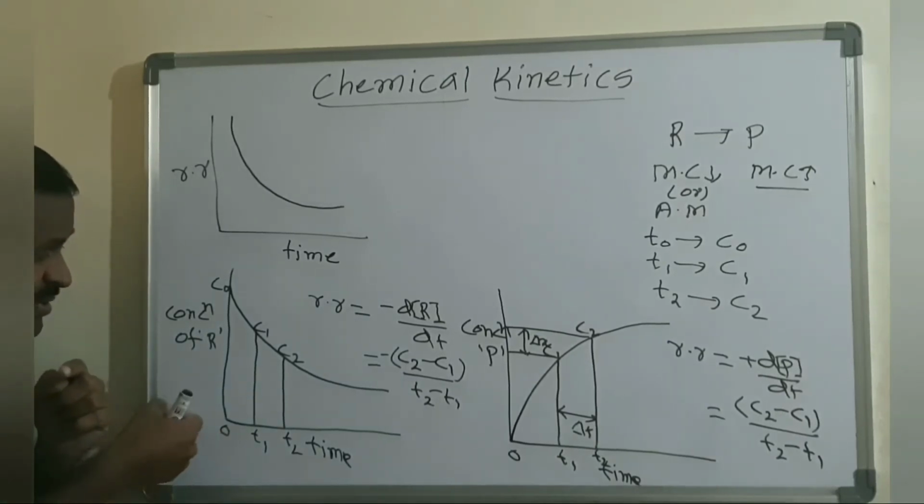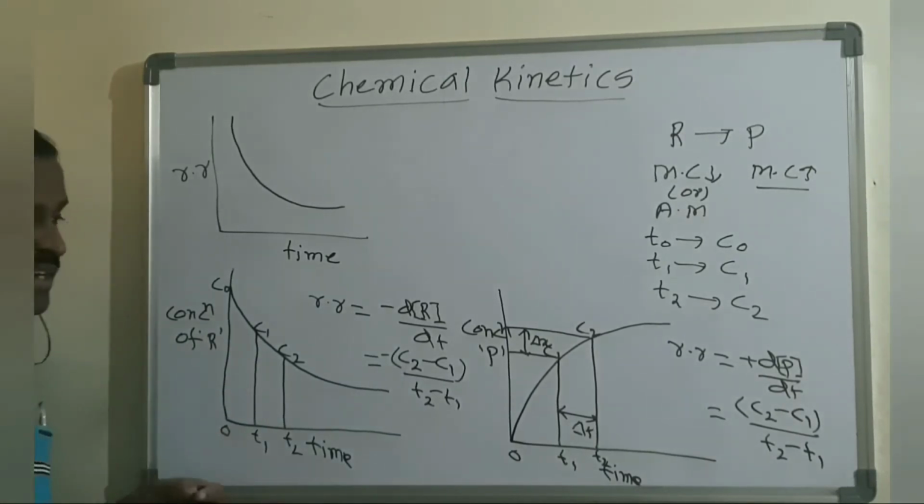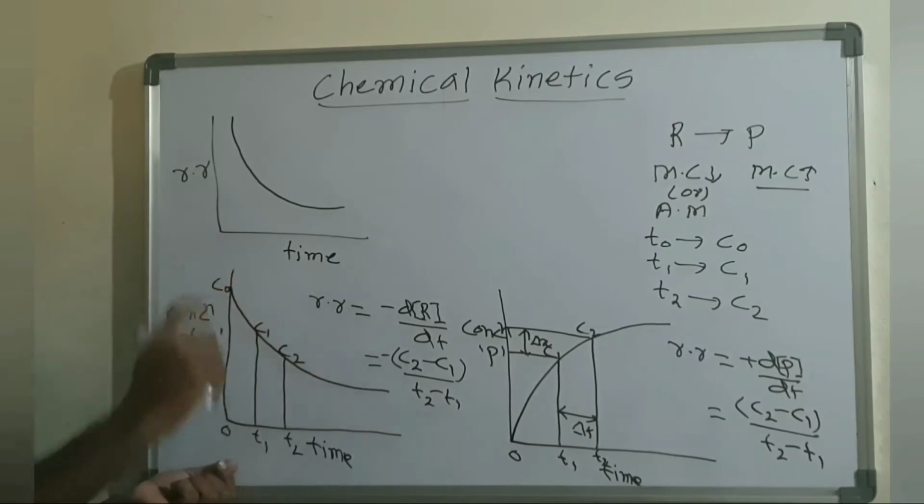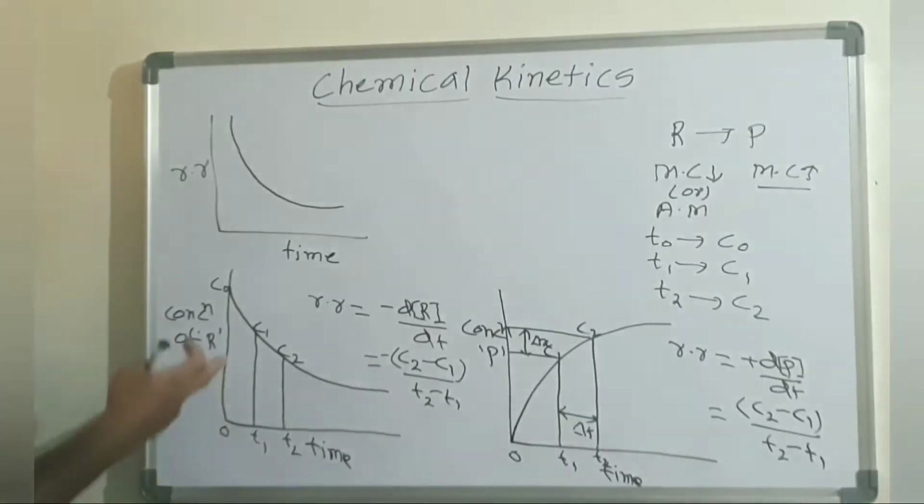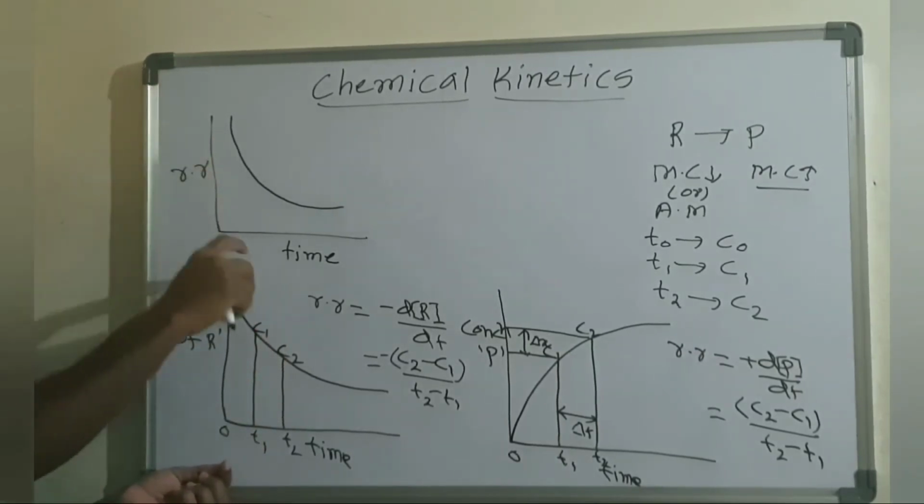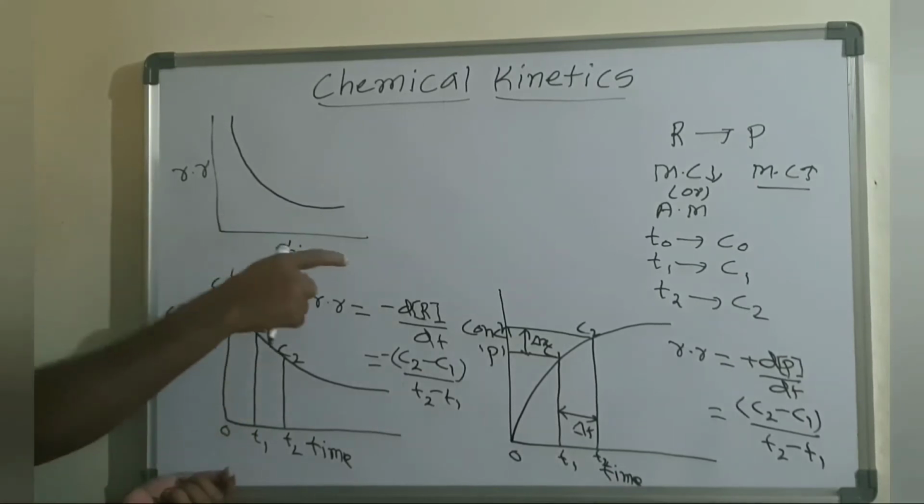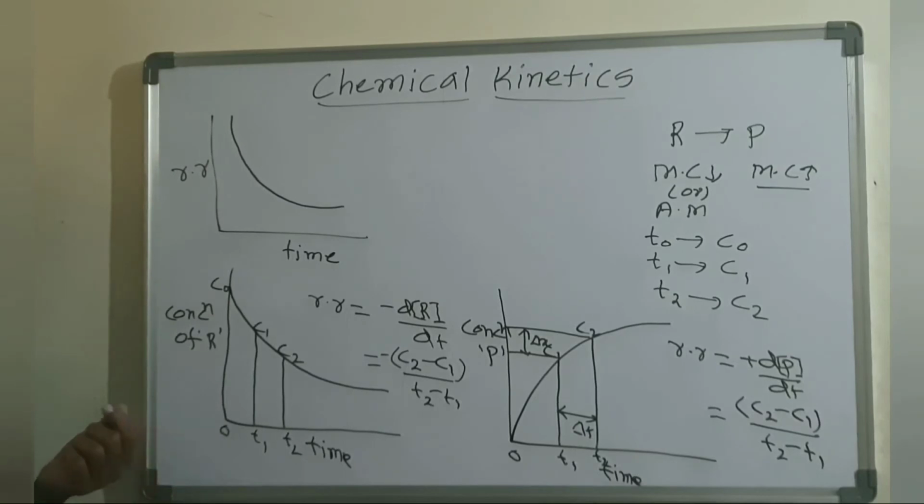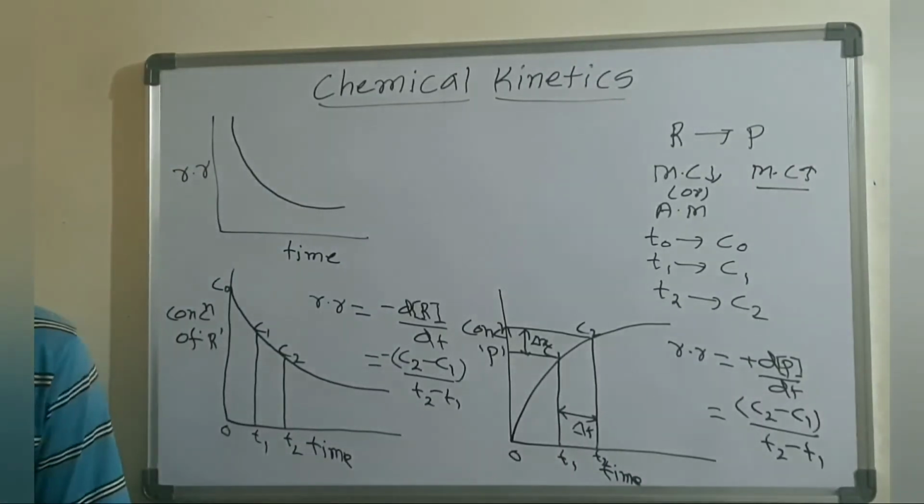This is for the concentration of reactants versus time and concentration of product versus time. This is the overall rate of the reaction, the rate of reaction versus time. At a particular time, this is the rate of reaction, the concentration difference versus this time difference. In such a way you will get rate of reaction values at different times. If you plot a graph, the rate of reaction decreases as the reaction proceeds or as time goes on, so this curve is obtained.